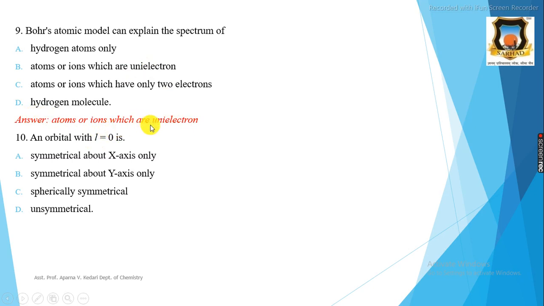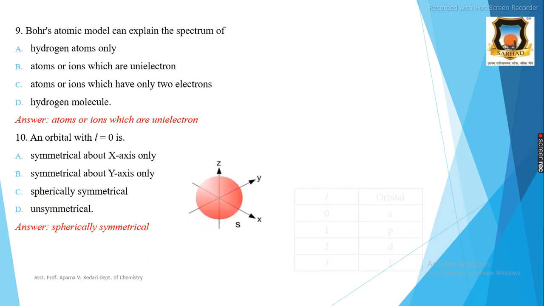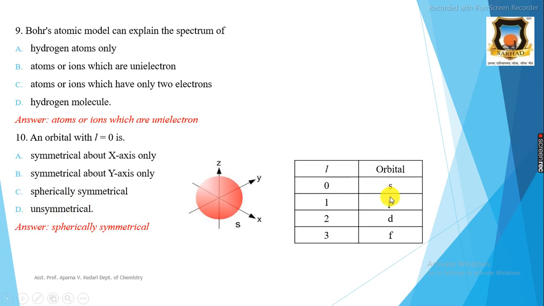Therefore, according to Bohr's atomic model, it can explain the spectrum of atoms or ions which are unielectron. Then the 10th question: an orbital with L is equal to 0. A, symmetrical about x-axis only. B, symmetrical about y-axis only. C, spherically symmetrical. D option is unsymmetrical. The correct answer is spherically symmetrical because here L is equal to 0. When L is equal to 0, the orbital is an s orbital and it is spherically symmetrical. Therefore, the correct answer is spherically symmetrical, that is option C.